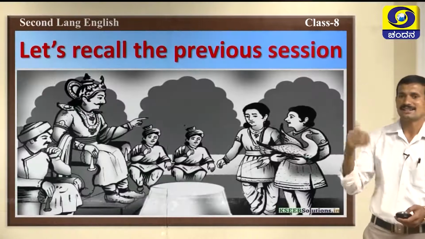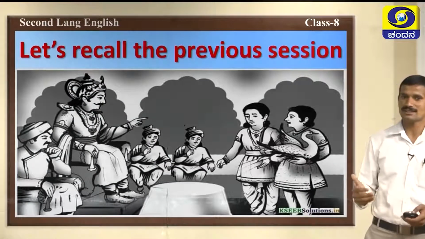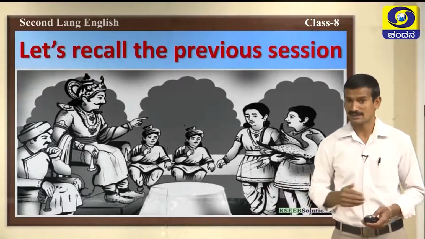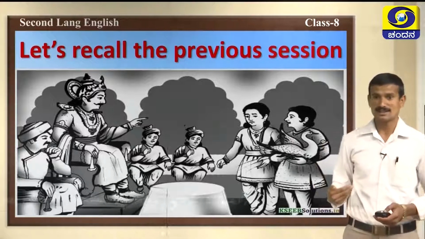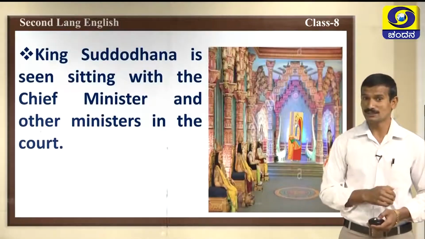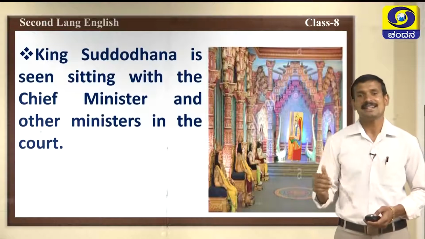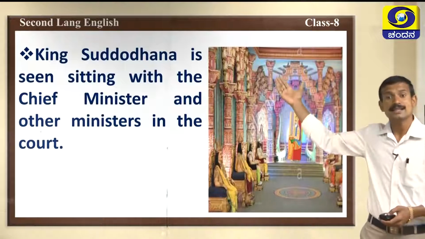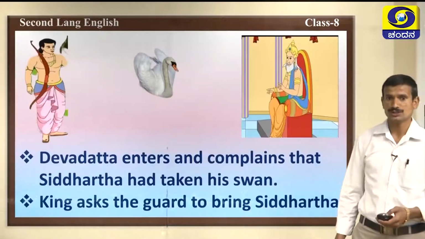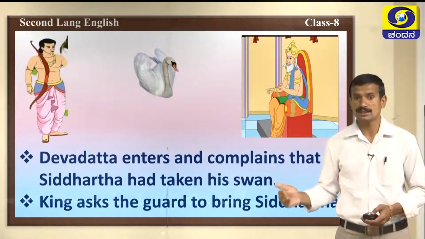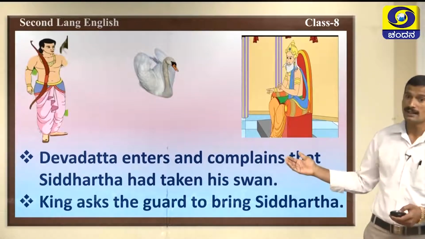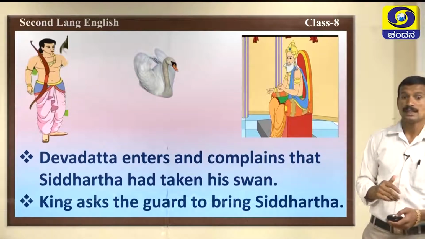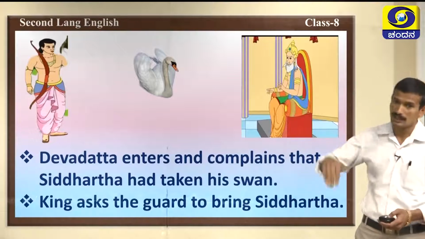Now, let us recall the previous session. We had discussed the folk play. Which is the folk play? The Swan and the Princess. ಅದು ಒಂದು ಜಾನಪದ ನಾಟಕ ಅಂತ ಡಿಸ್ಕಸ್ ಮಾಡಿದ್ವಲ್ವಾ, ಅದರಲ್ಲಿ ಇರ್ತಕ್ಕಂಥ ಕೆಲವೊಂದು ಪಾಯಿಂಟ್ಸ್ಗಳನ್ನ ನಾವು ನೋಡ್ತಾ ಹೋಗೋಣ. First point, King Shuddhodhana is seen sitting with the Chief Minister and other ministers in the court. Next, Devdutt enters and complains that Siddhartha had taken his swan and he wouldn't give it to him. This was the complaint given by Devdutt. King asks the guard to bring Siddhartha.